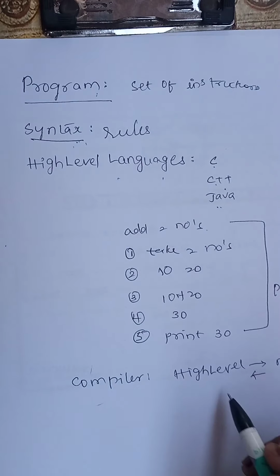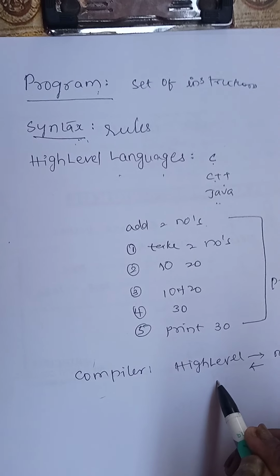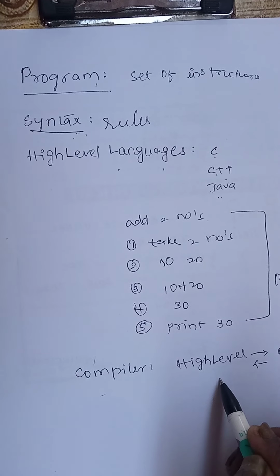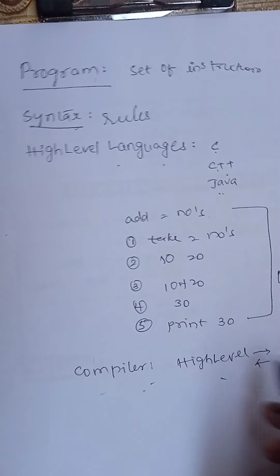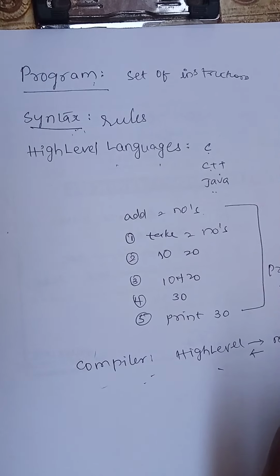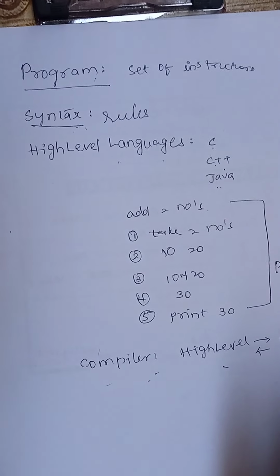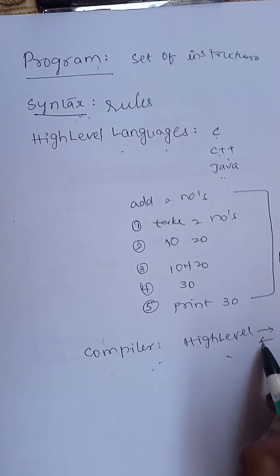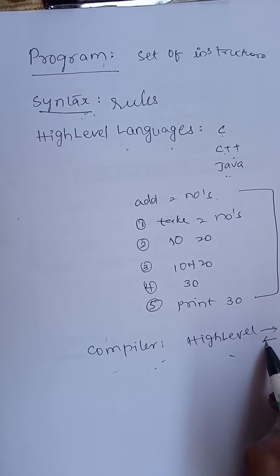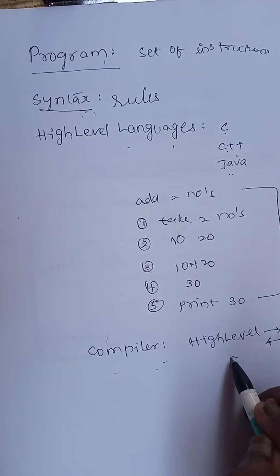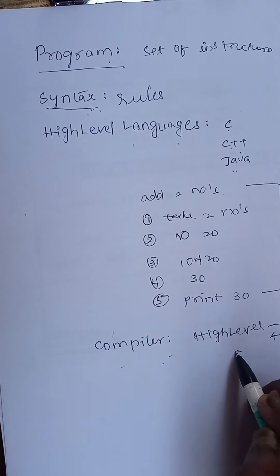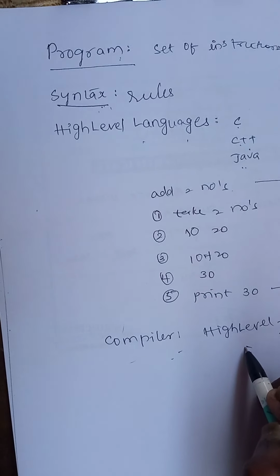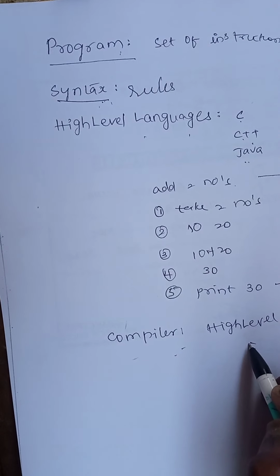Now these sets of instructions are written in high level language, then given to the compiler. The compiler will convert them to machine language. The CPU will do the processing. Then machine language will be converted by the compiler to high level language, so that the output will be understood by the users. Now these are the simple terms which are related to the C language.